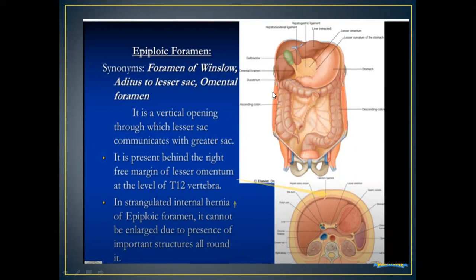So basically, it prevents the organs from being enlarged.